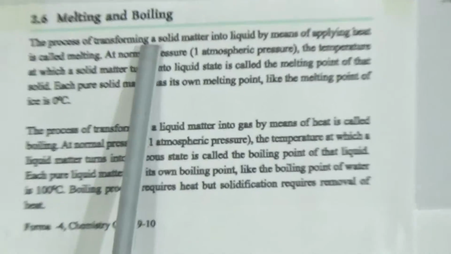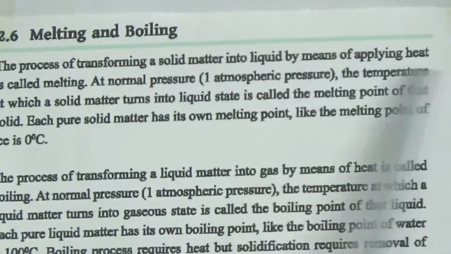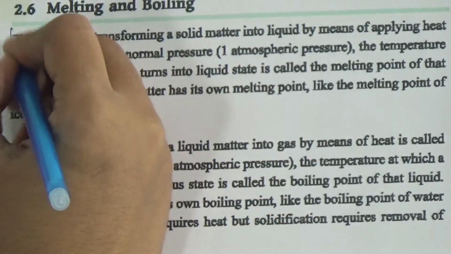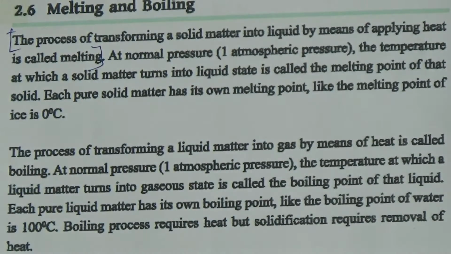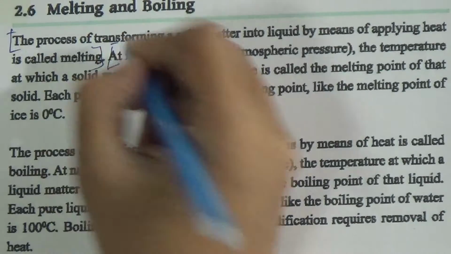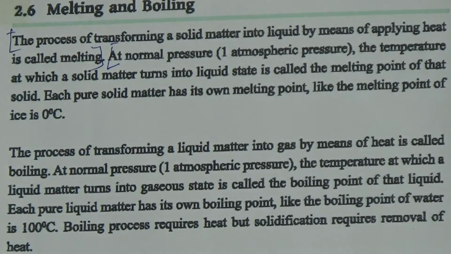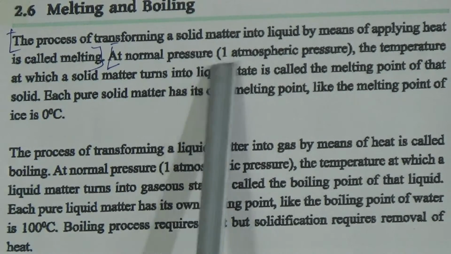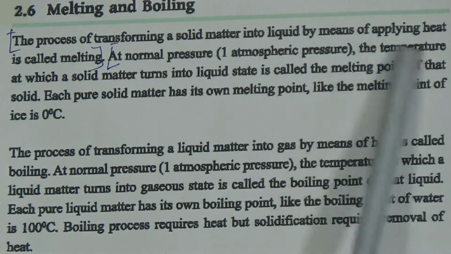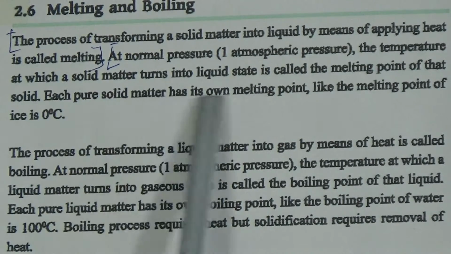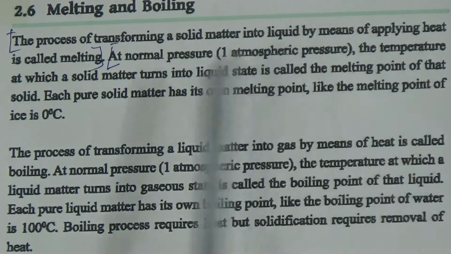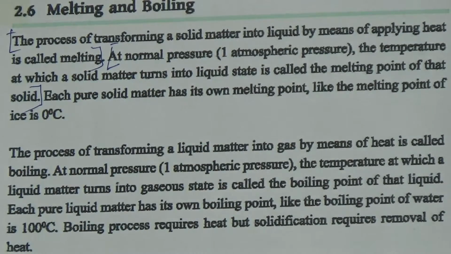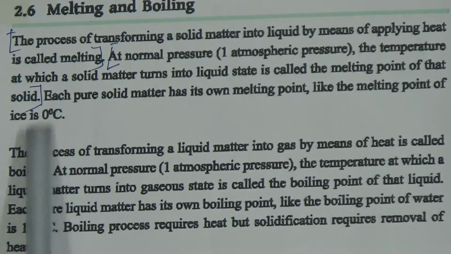The process of transforming a solid matter into liquid by applying heat is called melting. This is the definition of melting, and after that this is the definition of melting point. Dear students, melting and melting point are not the same thing. You have to remember this. At normal pressure, what is normal pressure? 1 atmospheric pressure is the normal pressure. The temperature at which the solid matter turns into liquid state is called the melting point of that solid. Dear students, the melting point of solid ice is 0 degrees Celsius.